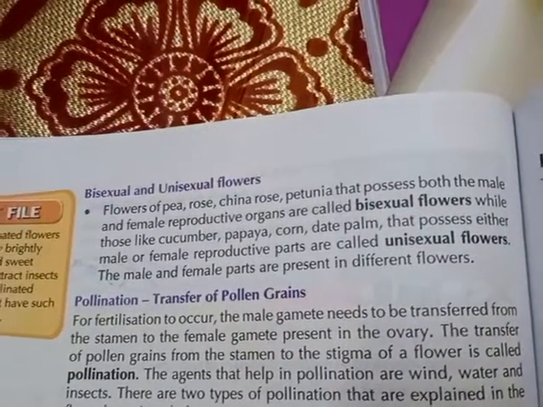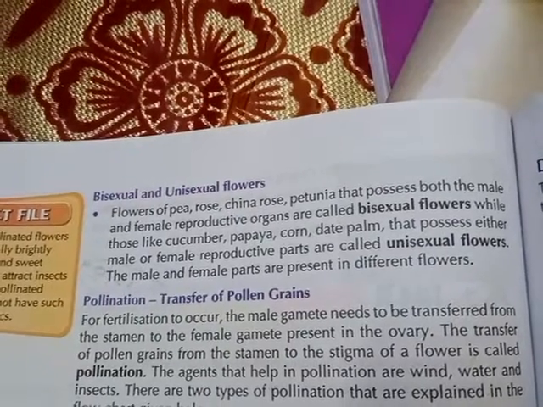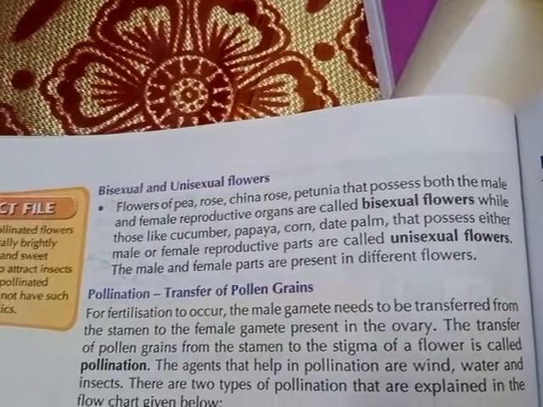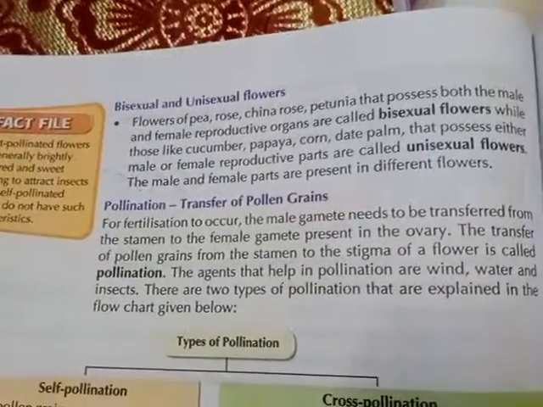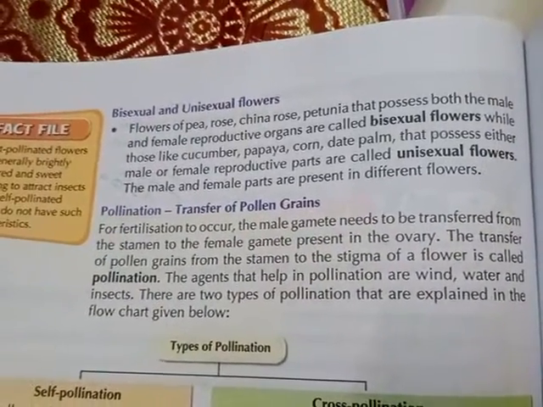The male and female parts are present in different flowers. Then pollination, the transfer of pollen grains, is called pollination.